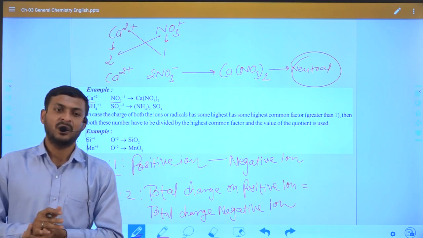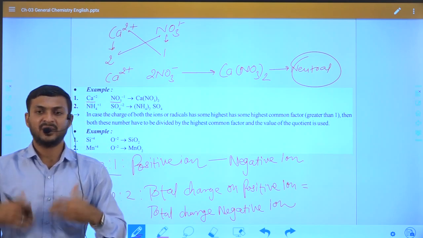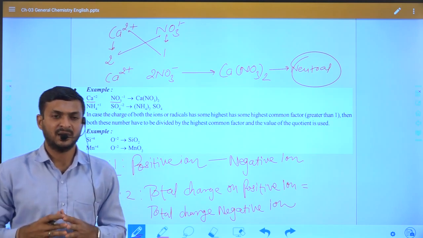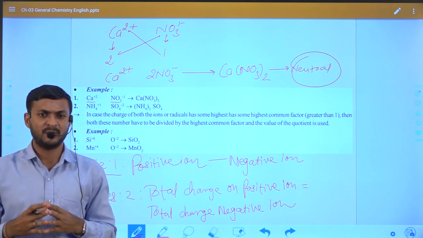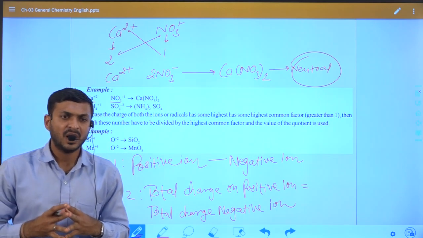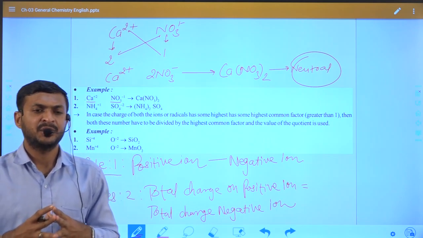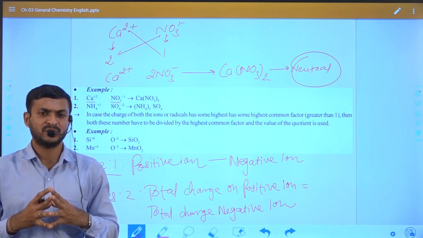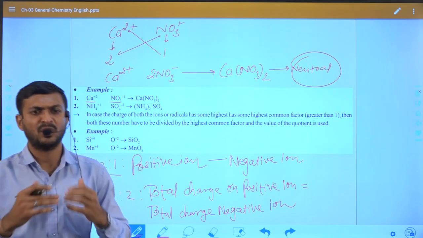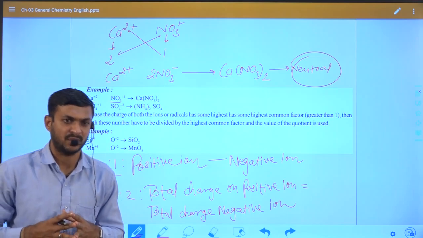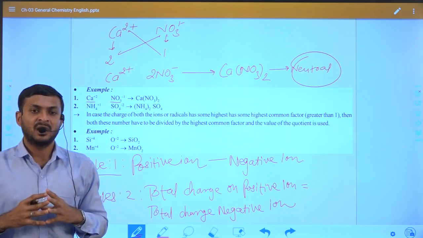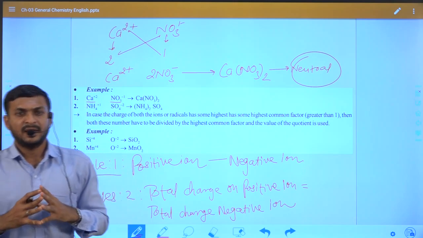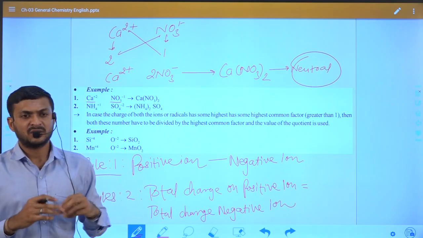So this is how we have to formulate different types of compounds. If you practice with different compounds, then you will also be able to say whether a compound is electrically neutral or not, how many positive charges in total are present in the compound, or negative charges. So in this lecture we covered this concept.